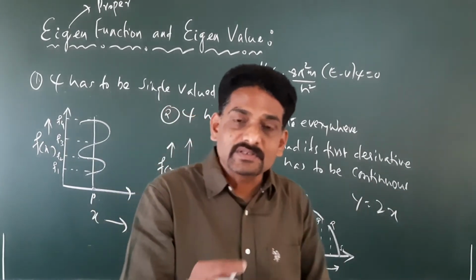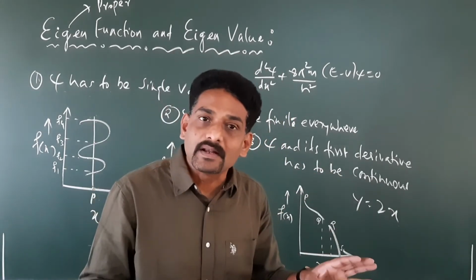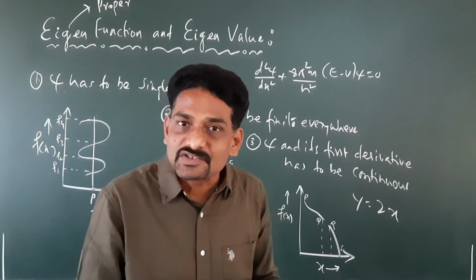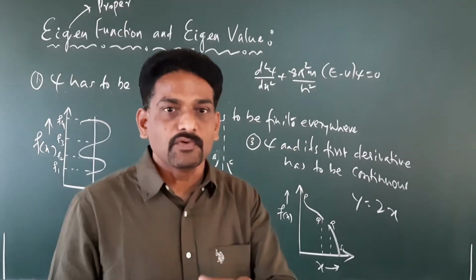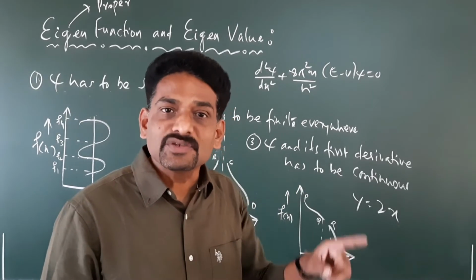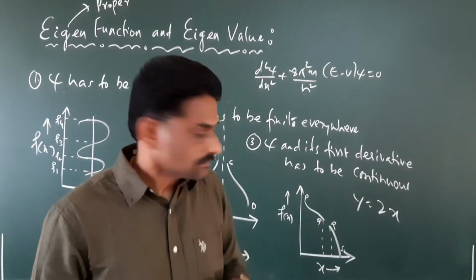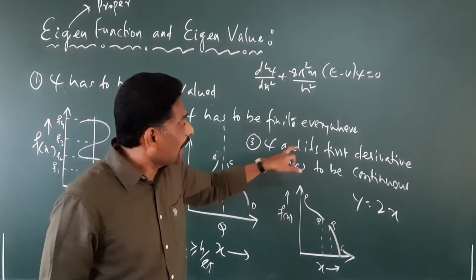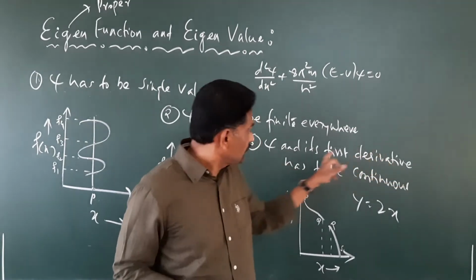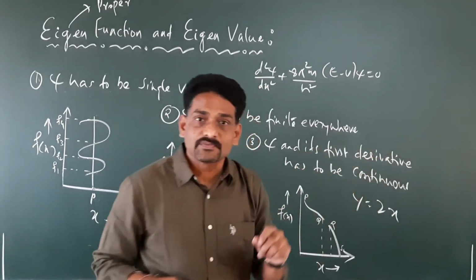If it is discontinuous at a particular interval, that does not define the system completely. There is no meaning for that system. Such a system does not exist in nature. Therefore, it has to be continuous everywhere. Then the question is, why do we say psi and its first derivative? We are saying that its first derivative also has to be continuous.